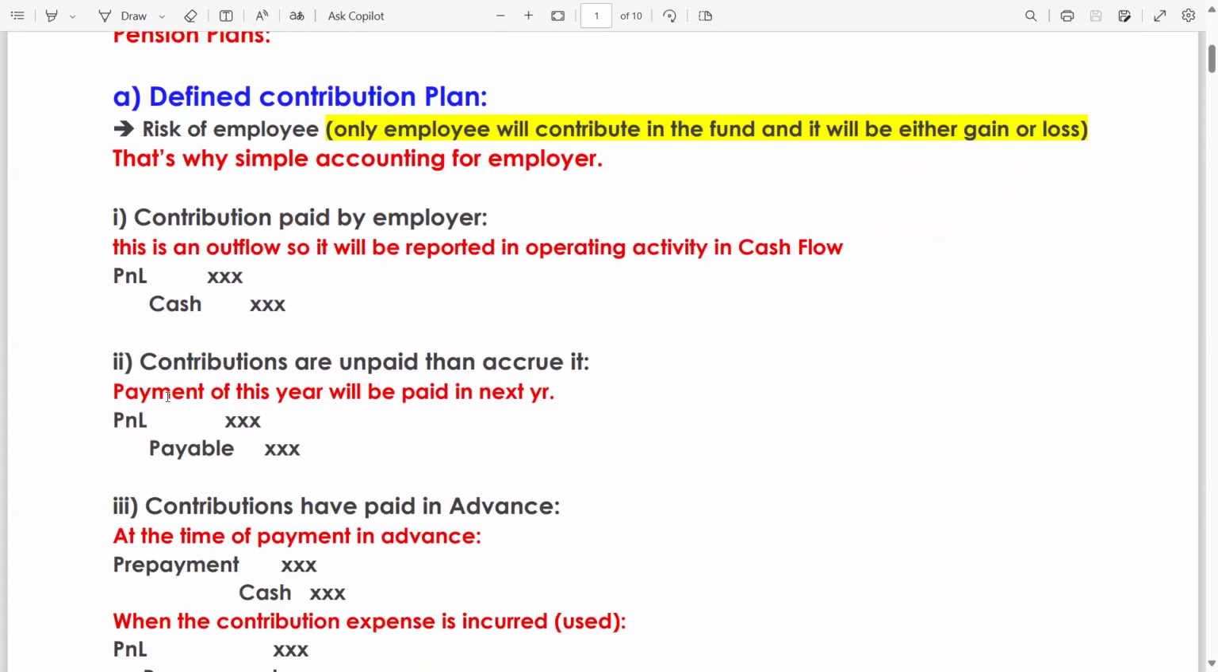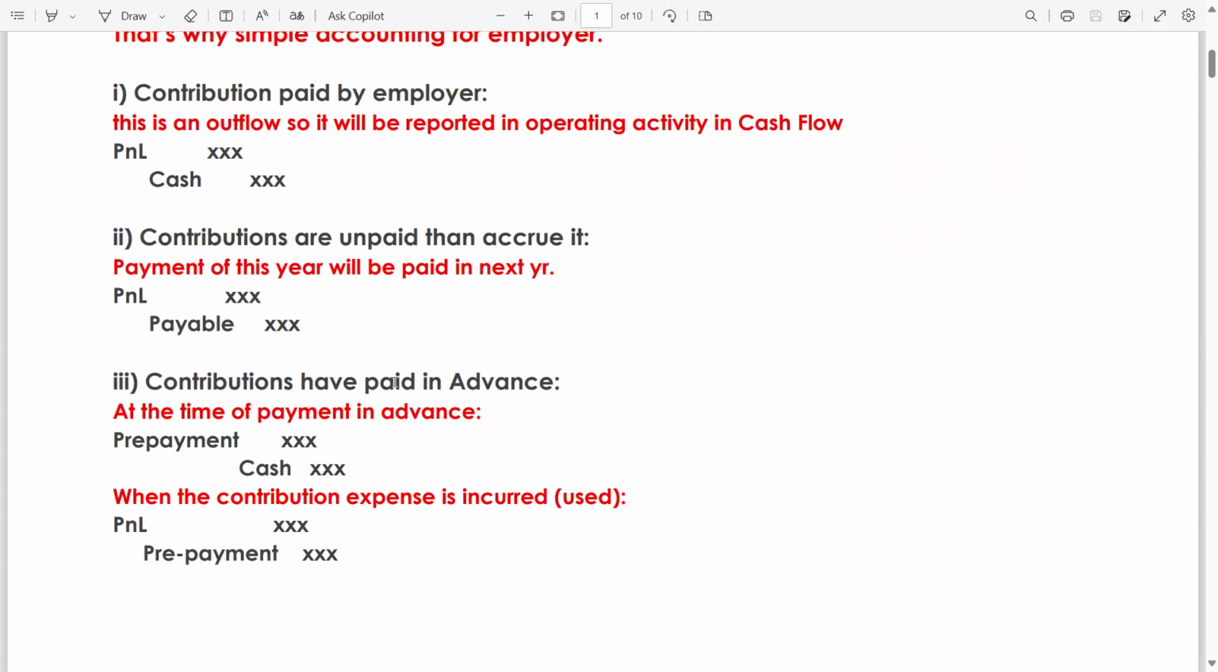Okay. The second condition is contributions are unpaid, then accrued. It means payment of this year will be paid in next year. Of course, then you will have to book your payable. P&L debit, payable credit. Condition 3, contributions paid in advance. At the time of payment in advance, prepayment debit, cash credit, meaning if any payment is made in advance, the entry will be prepayment debit, cash credit. Now, when the contribution expense is incurred, meaning you have used it, P&L debit, expense will be debit, and prepayments will be credit.